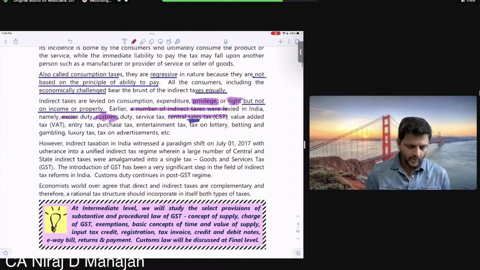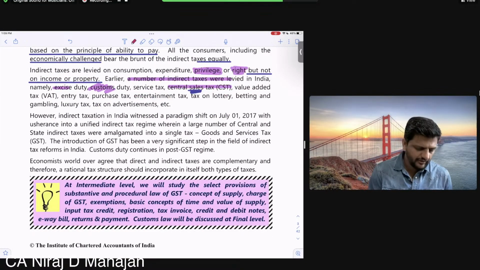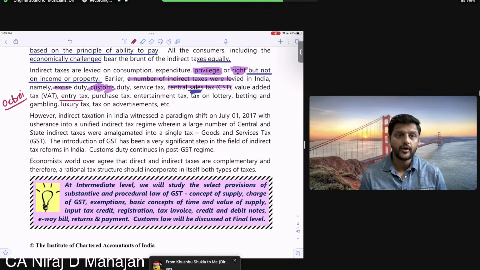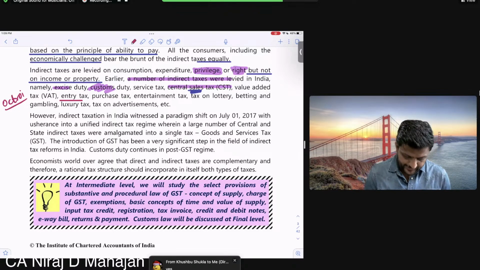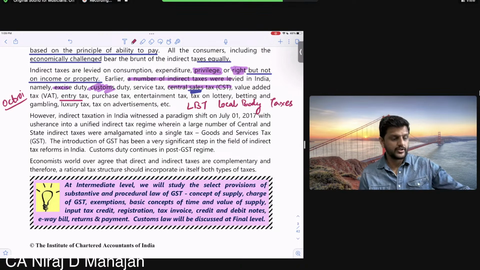Correct. VAT, entry tax. You might have heard of octroi. Have you heard of that, octroi? It was also there. LBT, local body taxes, was even there. Material coming within the corporation limits. LBT was applicable. Okay, all of you?